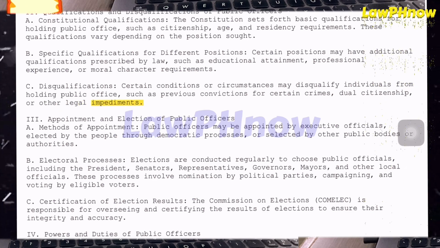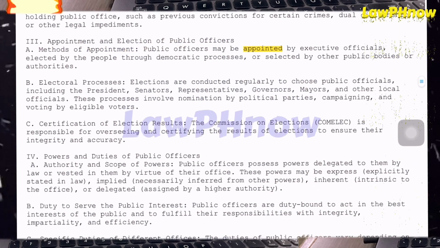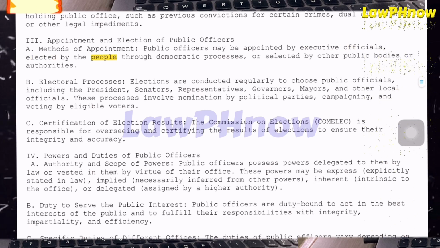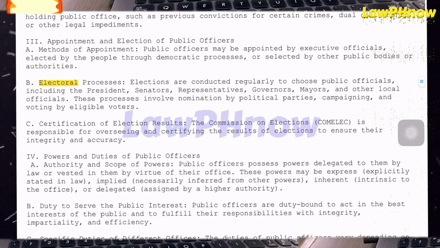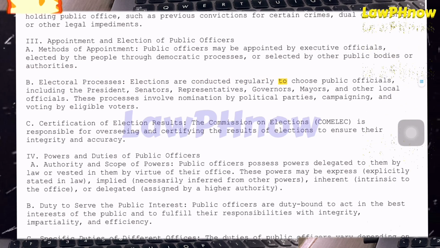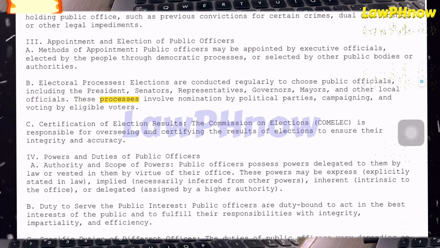3. Appointment and election of public officers. A. Methods of appointment. Public officers may be appointed by executive officials, elected by the people through democratic processes, or selected by other public bodies or authorities. B. Electoral processes. Elections are conducted regularly to choose public officials, including the President, Senators, Representatives, Governors, Mayors, and other local officials. These processes involve nomination by political parties, campaigning, and voting by eligible voters.